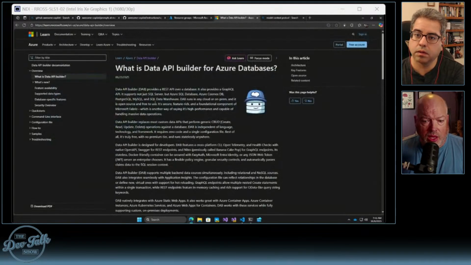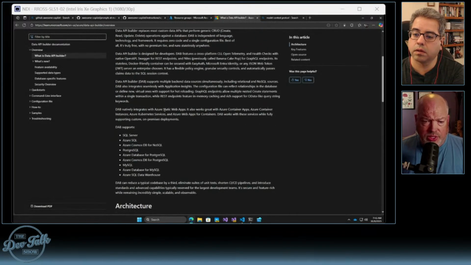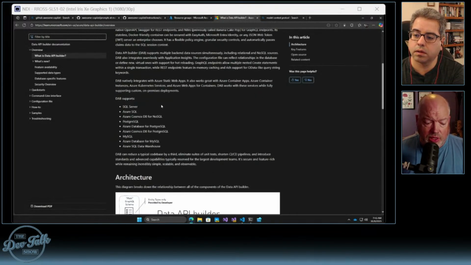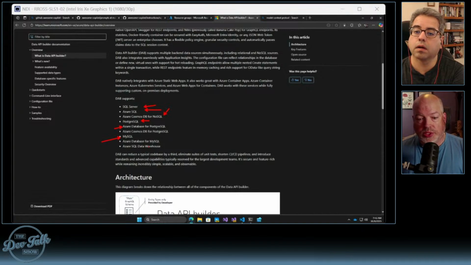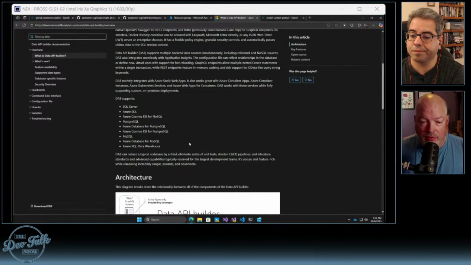You can see all of the data endpoints that it supports: SQL Server, Azure SQL, Cosmos, Postgres, Azure Database for Postgres, MySQL. There are all kinds of data storage places that we can put an API over in relatively little time.